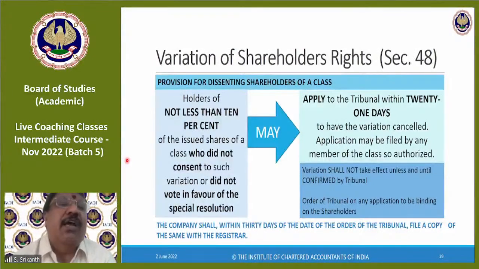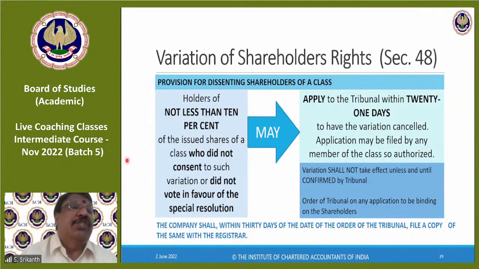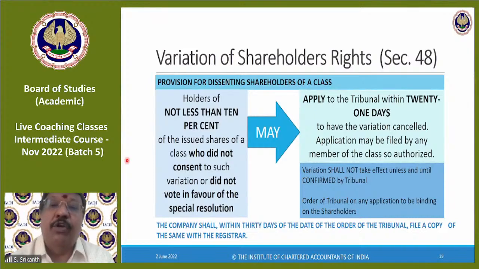Provision for dissenting shareholders of a class. So you are proposing that variation will be there. Other shareholders are agreeing, but I am holding only 10% or more. I don't want it, so I am dissenting. Dissenting means not agreeing. Holders of not less than 10% of the issued shares of a class who did not consent to such variation or did not vote in favor of the special resolution may apply to the tribunal within 21 days to have the variation cancelled. The tribunal is the judicial body.